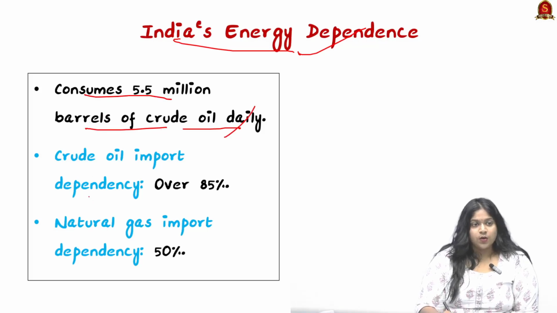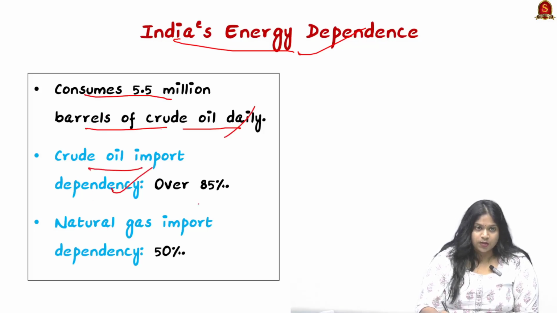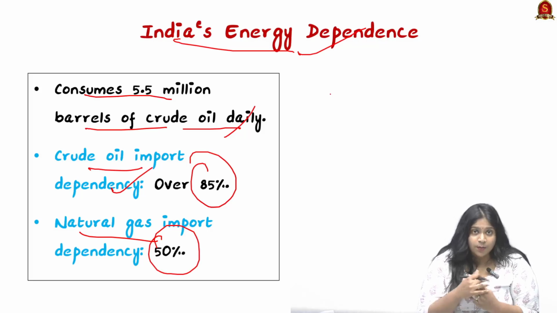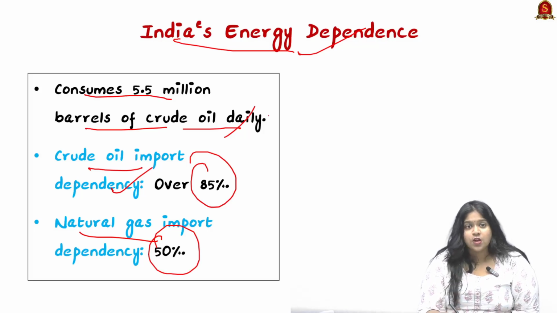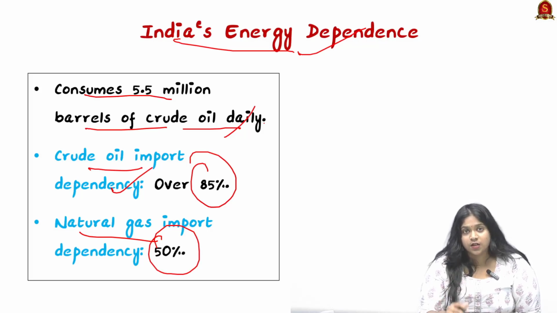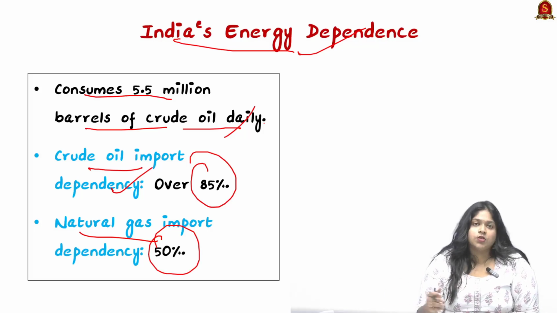Crude oil import dependency is over 85%, and natural gas import dependency is almost 50%. India is coming up with many solutions to reduce imports, through initiatives enhancing our clean energy and bringing in the idea of sustainability for our future generations. So we should know how important this news is.